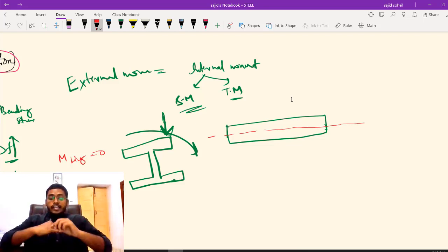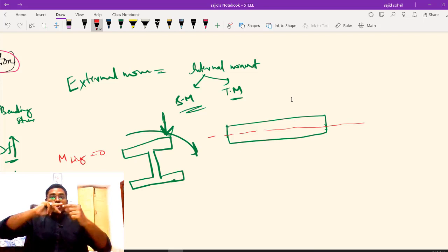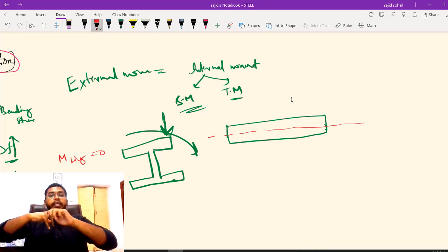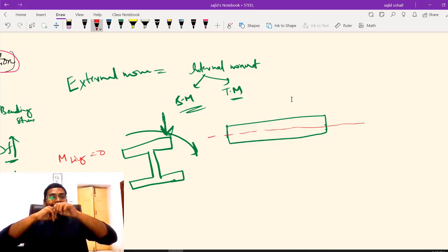If, let us say, for this finger, what is my longitudinal axis? A straight line passing through this. A straight line passing through my centroid, that will be my longitudinal axis. So the moment, what is the direction of moment? It should be something like this. The direction of advancement of my nut, right?